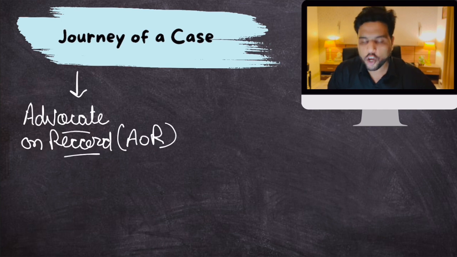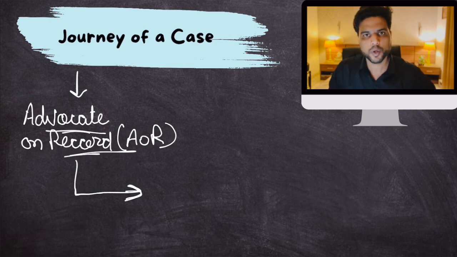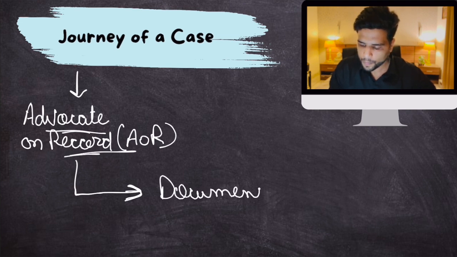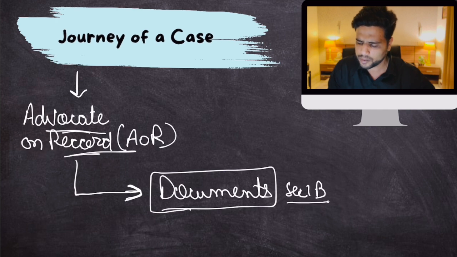You cannot ask any random advocate to fight your case in the Supreme Court. Only advocates on record are allowed to fight cases in the Supreme Court. If you're a lawyer, you have to pass a special exam to be registered as an advocate on record. Then this advocate on record will submit the entire case with all the documents to a special filing platform. You can file your case online, or on a special window known as section 1B in the Supreme Court, but that is not important.